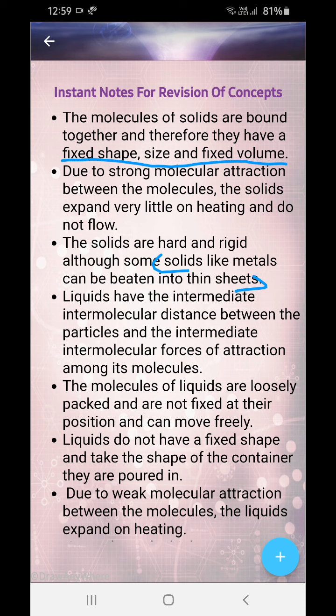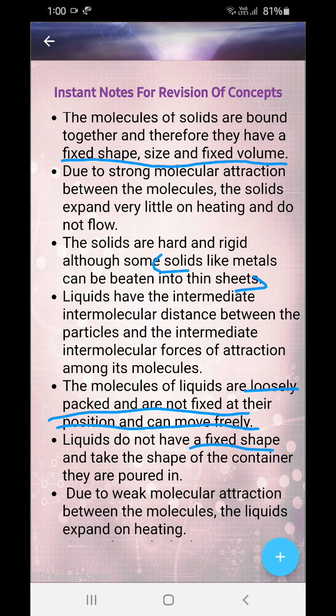Now what we have learnt in case of liquids. Liquids have intermediate intermolecular distances between the particles and intermediate intermolecular force of attraction among the molecules, okay. So you have understood already, it's inversely proportional in this case also. So the molecules of liquid are loosely packed and are not fixed at the position and they can move freely, okay. So the molecules of liquid are very very loosely packed. They are not fixed in their positions and therefore they flow, they can move freely, okay.